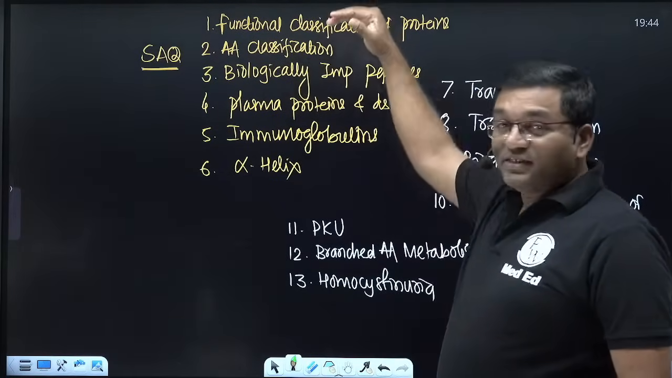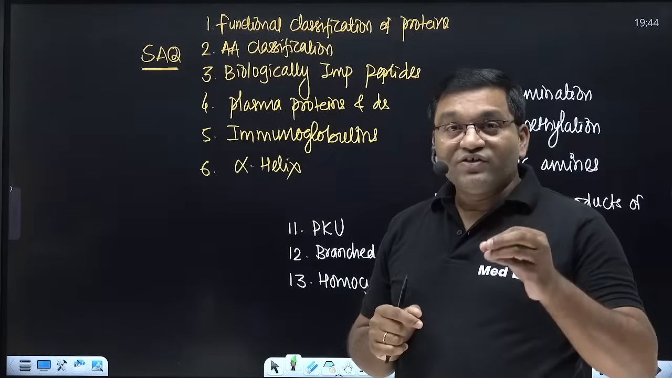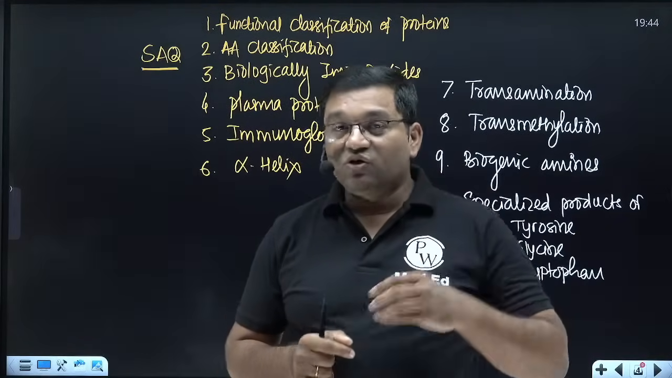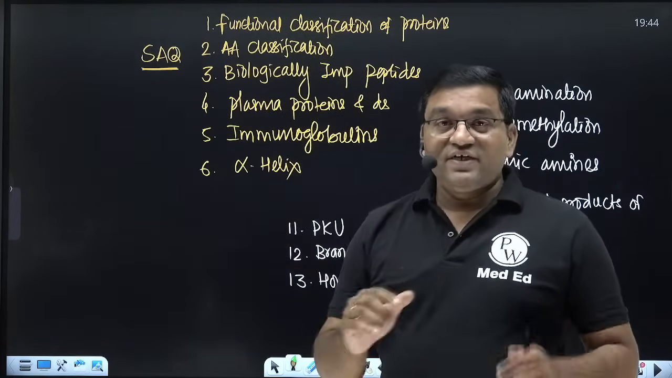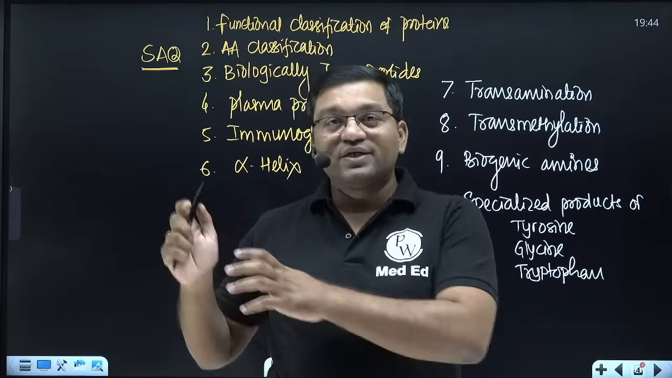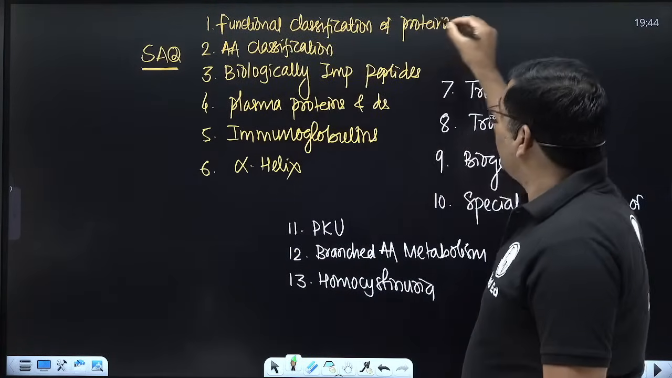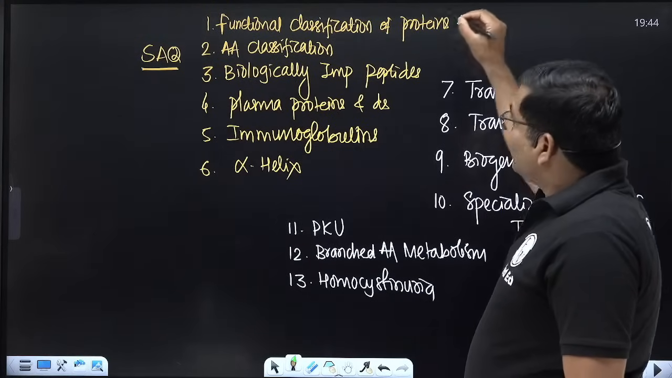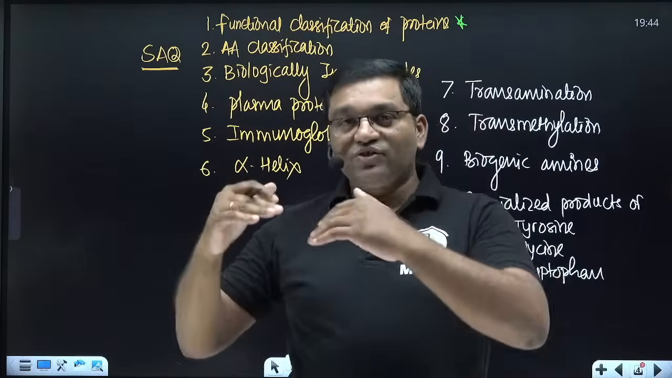And protein classification: proteins are classified on the basis of their functions, also on the basis of their chemical nature and solubility. They are classified as simple protein, conjugated protein and derived protein. Simple, conjugated, derived. But what is important in the functional classification of proteins is that, indirectly, you have to write the functions of proteins. So how are they classified on the basis of their function?